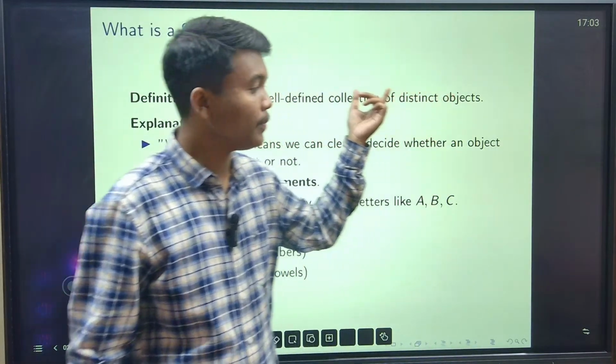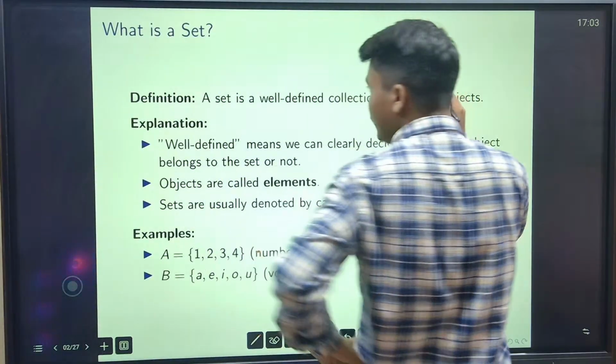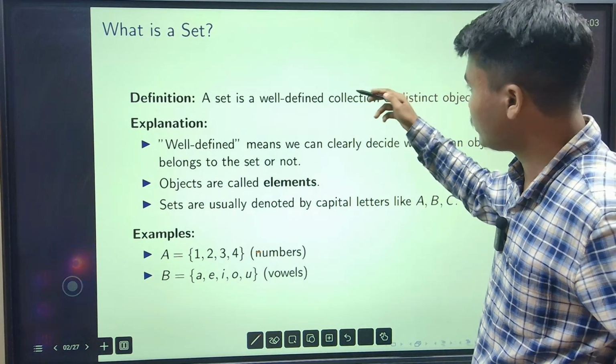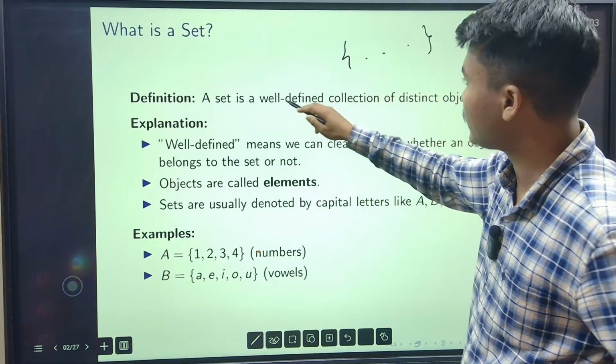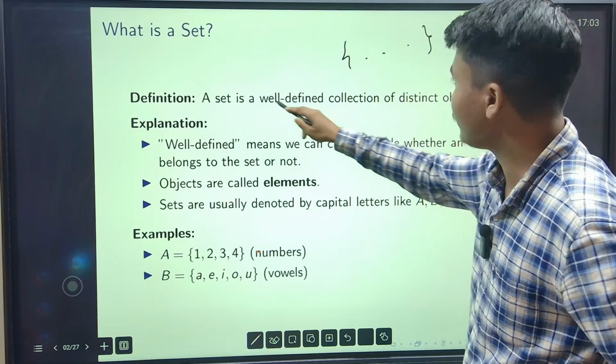So, if I collect some elements in one place, some distinct elements in one place, these are called sets. A set is a collection of well-defined objects. What is the meaning of well-defined?